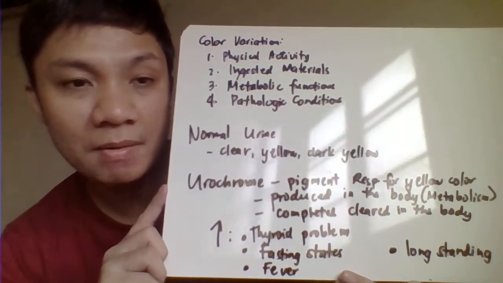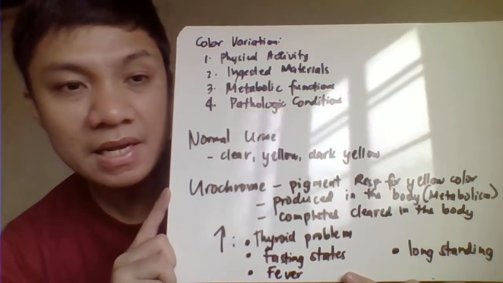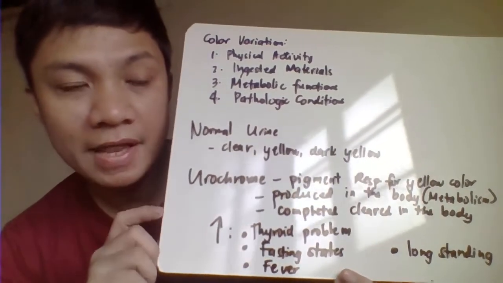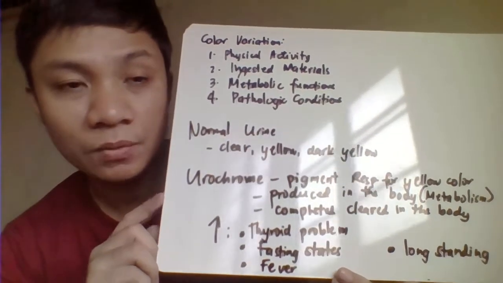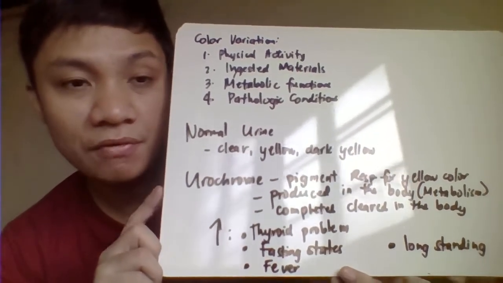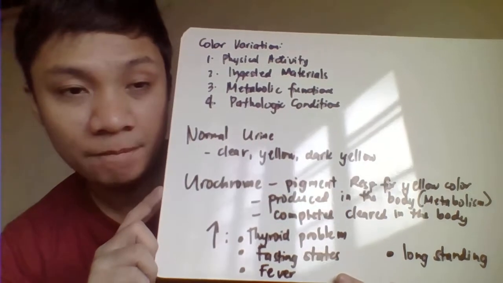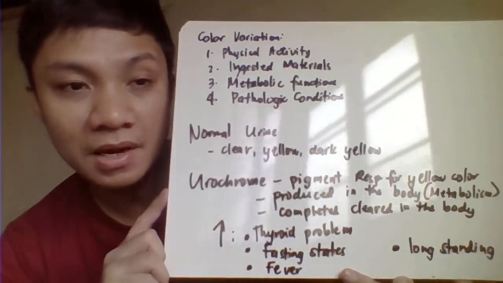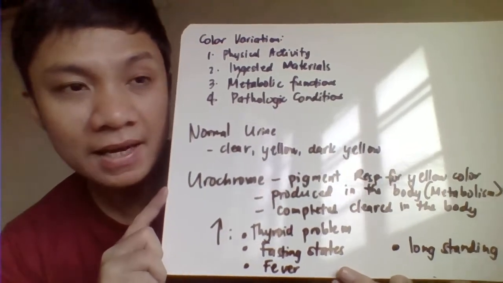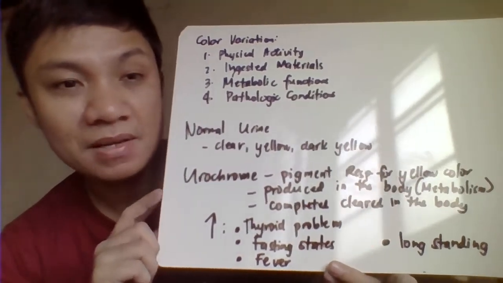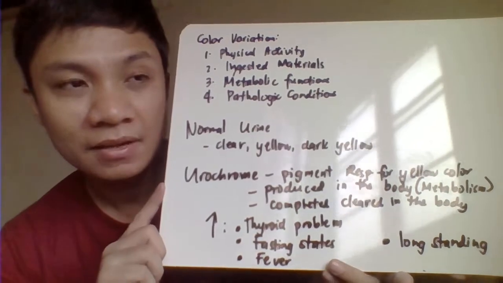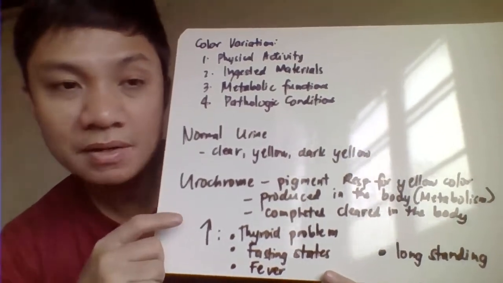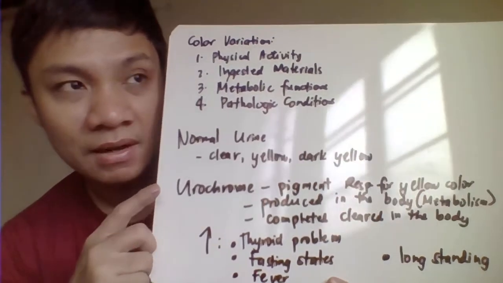Urochrome is produced by our body at a constant rate. It's being cleared by our body as well. So the concentration or the amount of your urochrome is what is responsible for the type of yellow color. The more urochrome you have in your body, the more we expect a dark yellow urine. But again, it's also affected by the body state of hydration. Like, if you drink water and eventually urinate frequently, you are expecting less urochrome,